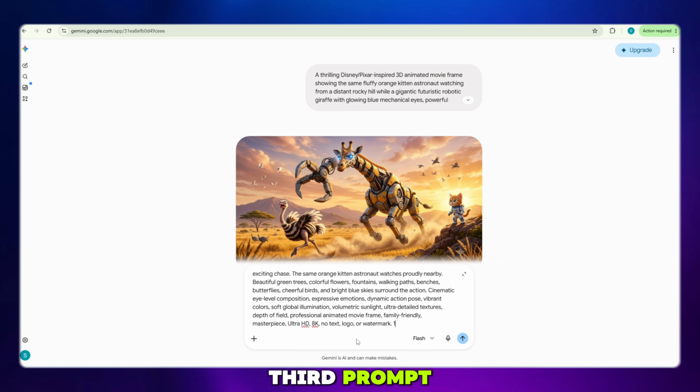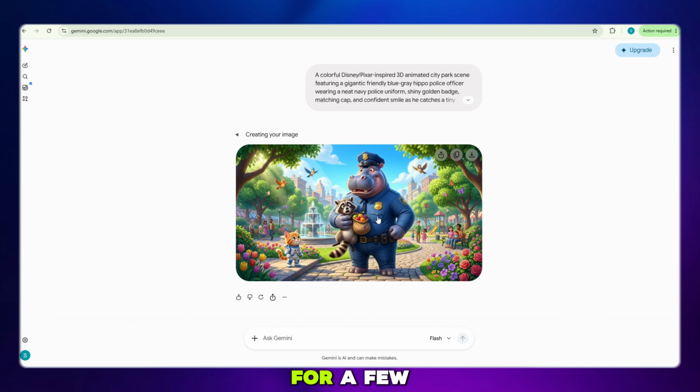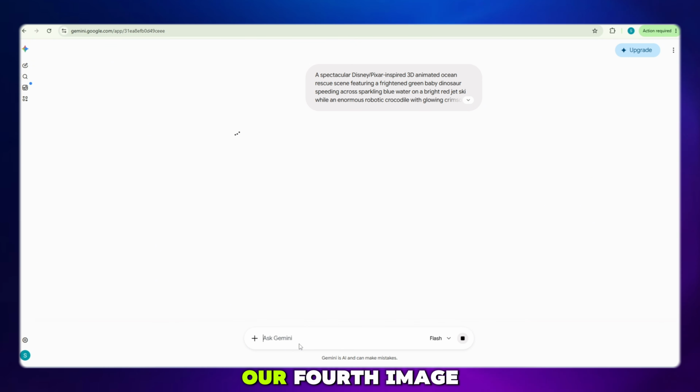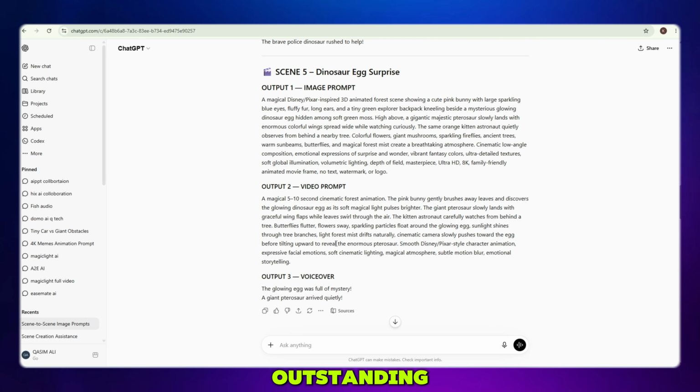I'll paste the third prompt, click Generate, wait for a few seconds, and there we go. Our third image is ready. Next, it's time for the fourth image. I'll paste the fourth prompt and click Generate once again. After a short wait, look at this, viewers. Our fourth image is also ready, and once again, the quality is outstanding.